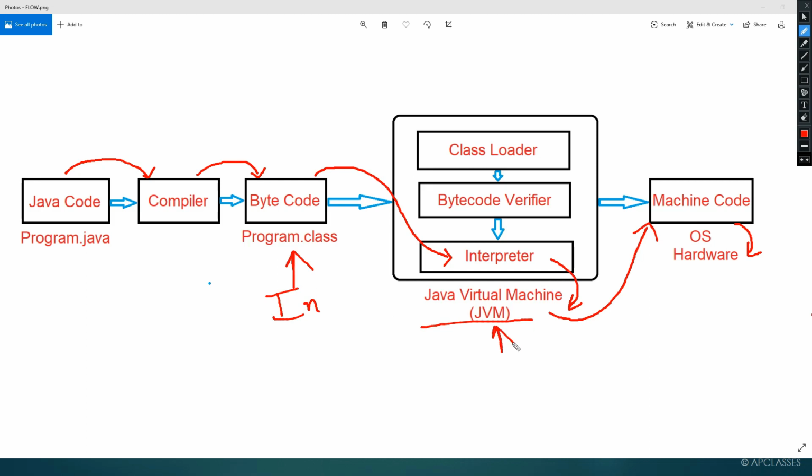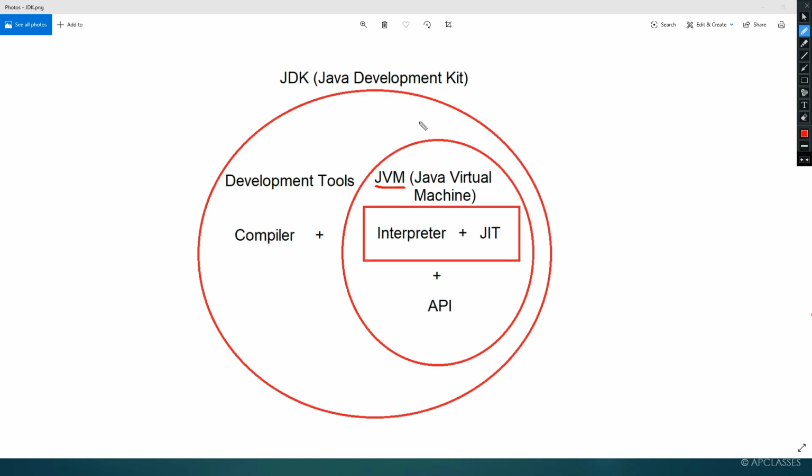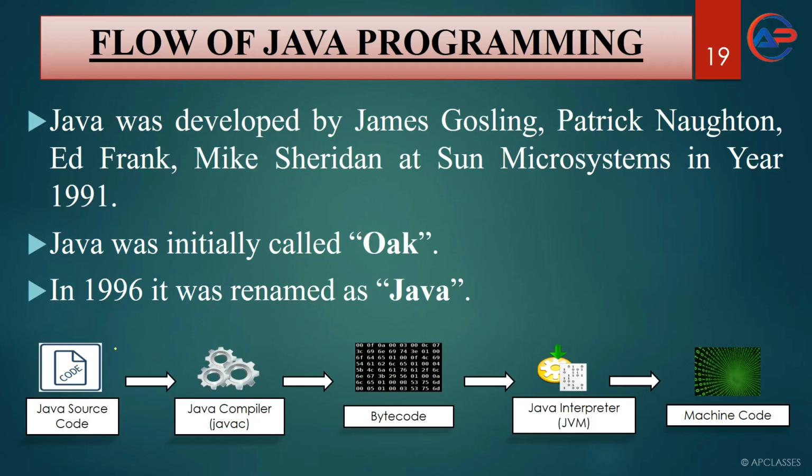Why is JVM dependent? Because JVM comes under JRE. If you remember this diagram, JVM comes under JRE and JRE comes under JDK, and we can download an individual JDK for each machine or each operating system. So JDK is machine dependent. If JDK is machine dependent, then you can say that JVM is also machine dependent. Now let's see here. You can see the diagram in the slide itself, that Java source code with the help of javac is converted to bytecode.